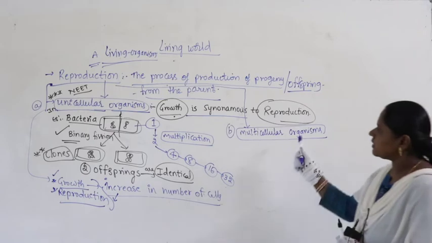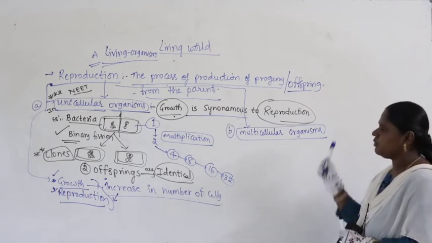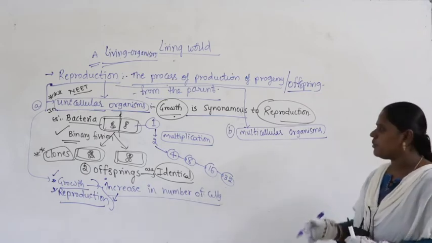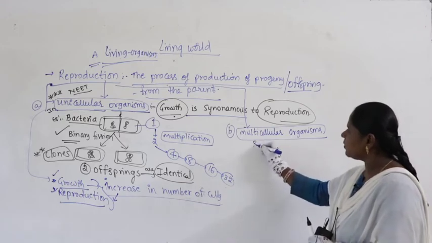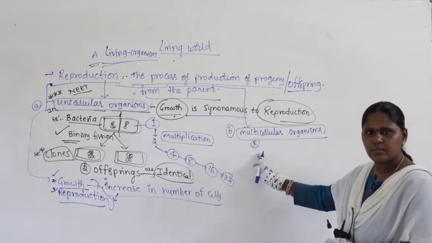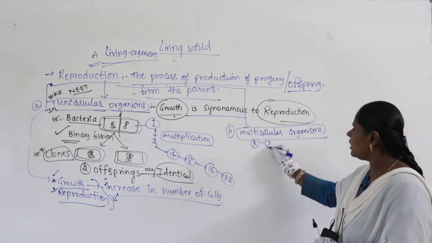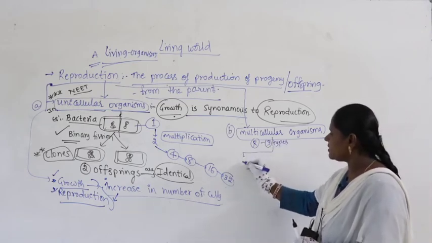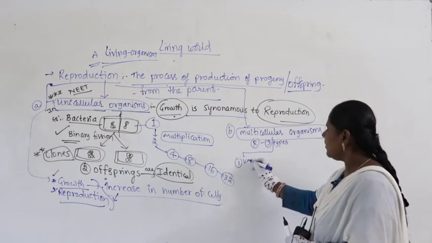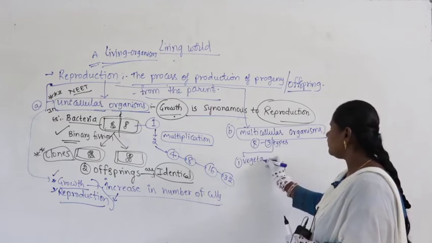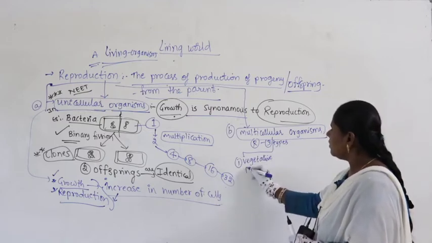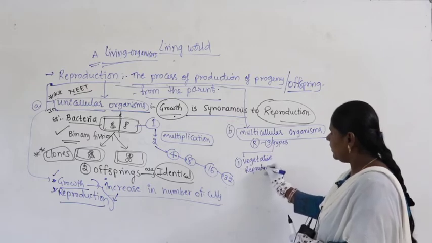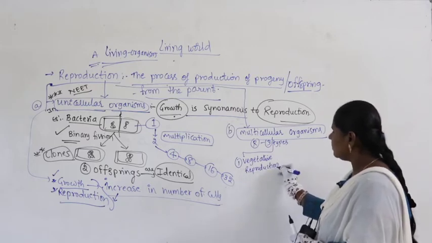Now reproduction occurs in higher organisms, for example multicellular organisms. Reproduction here, R means reproduction. It is of 3 types. What are they? It can be categorized as, the first one is vegetative reproduction.